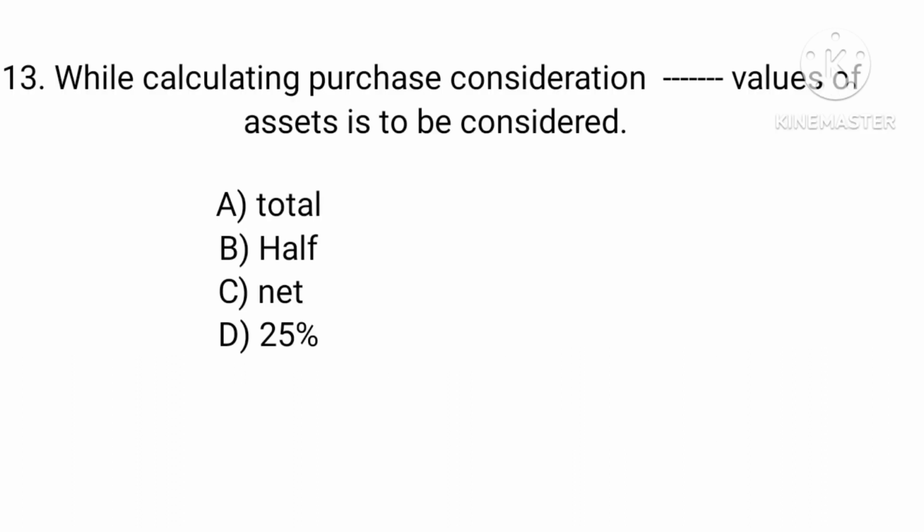While calculating purchase consideration, dash values of assets is to be considered. Option A, Total. Option B, Half. Option C, Net. Option D, 25%. Answer: Option C, Net.